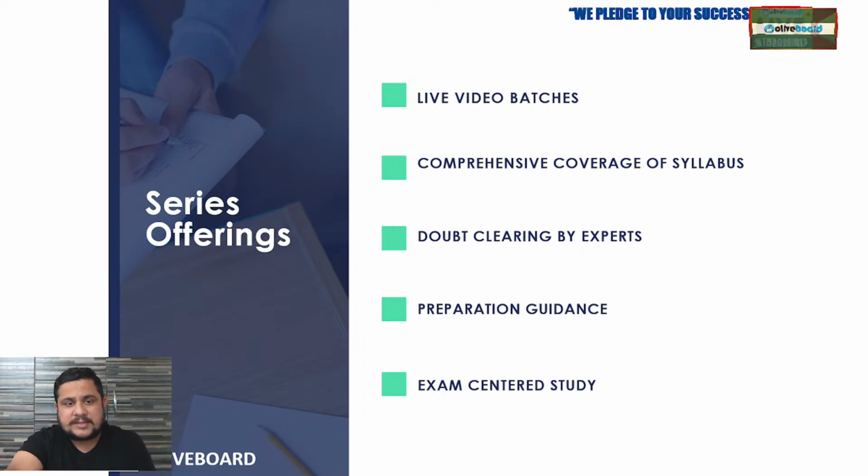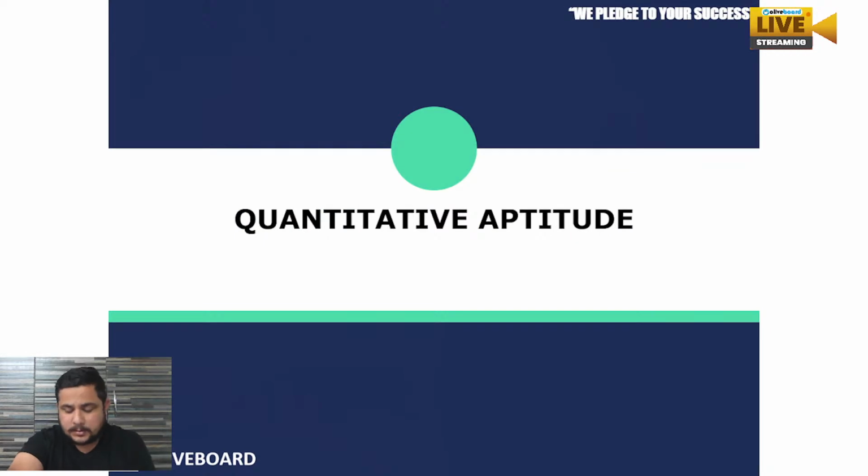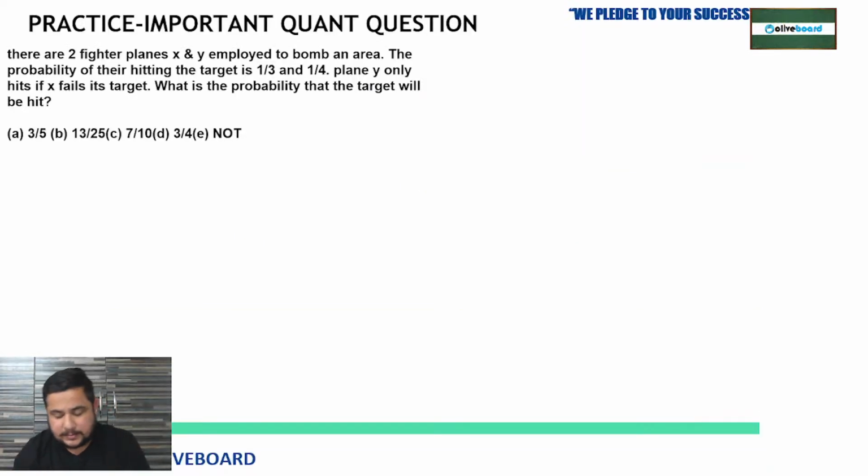Okay, so these are the things which we are offering in this series. So let's start with our first question of the quant section. Be active in the comment box, because then only you will get each and every concept. And here we are discussing all possible types for your quant section, and we are targeting RBI Grade B 2023, as I said.